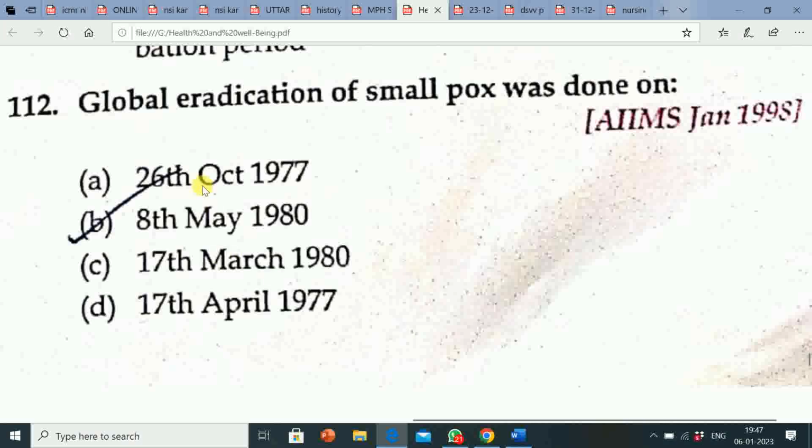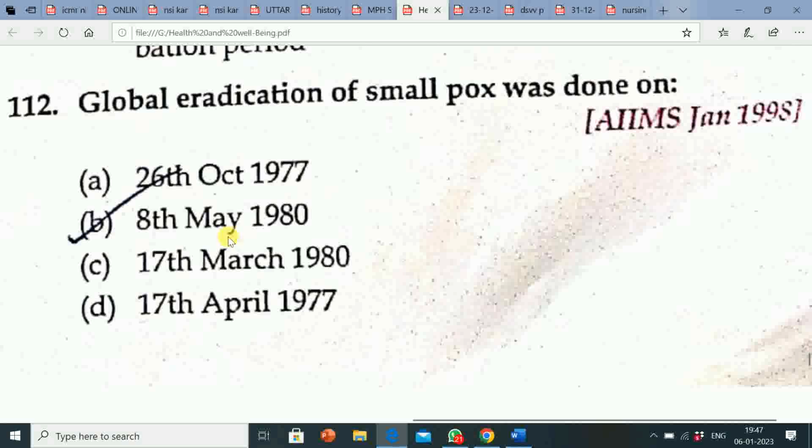Global eradication of smallpox was done on. Correct answer is 8 May 1980. Its explanation is, last indigenous case of smallpox in India, 7th May 1975. Last importation case of smallpox in India, 24th May 1975. India declared smallpox free, 23rd April 1977.